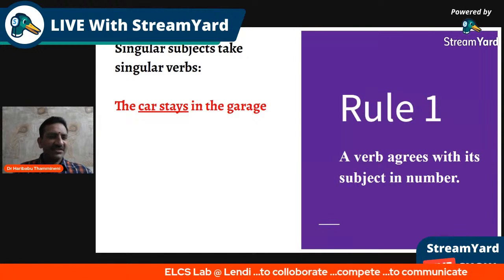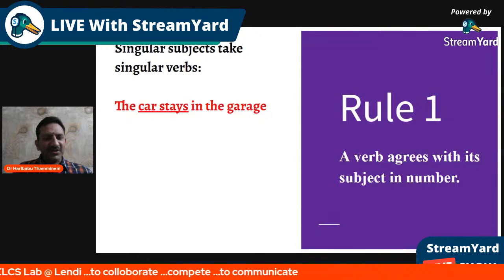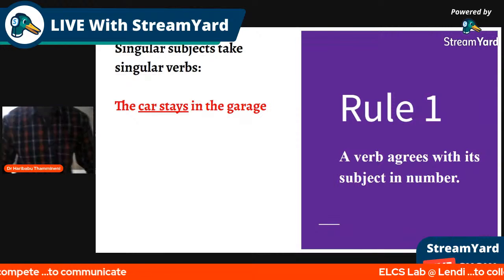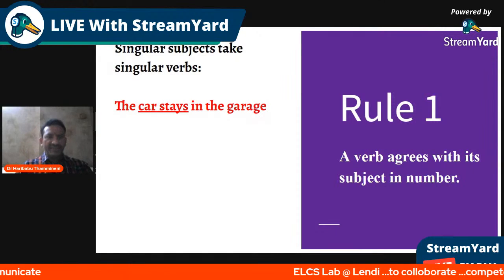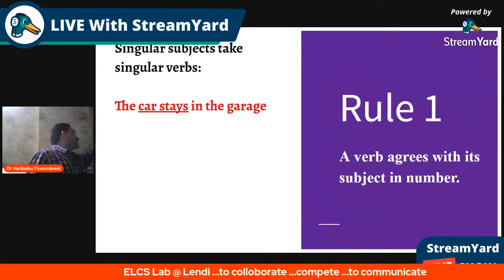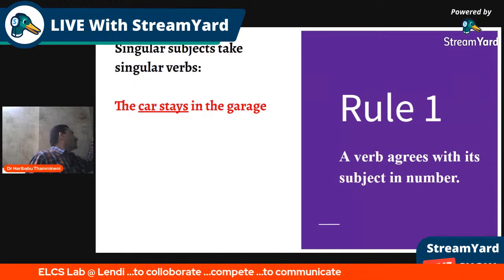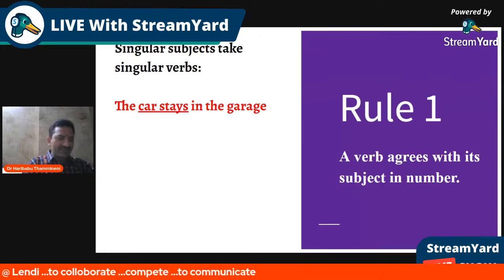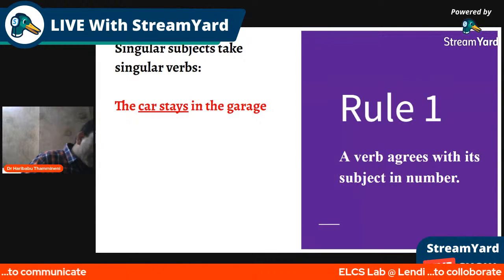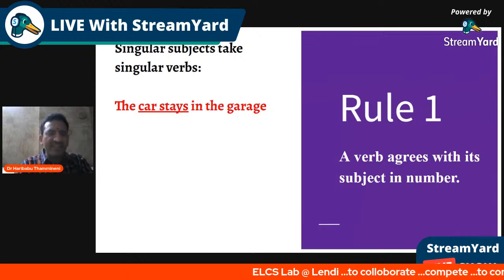If you seriously observe this sentence, the car is a singular subject, and stays is the verb. It takes s, because car is a singular subject. A singular subject always takes a verb with s in its end.